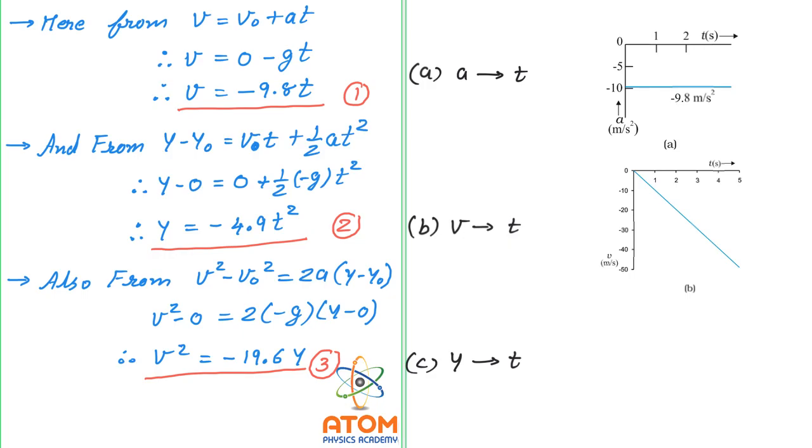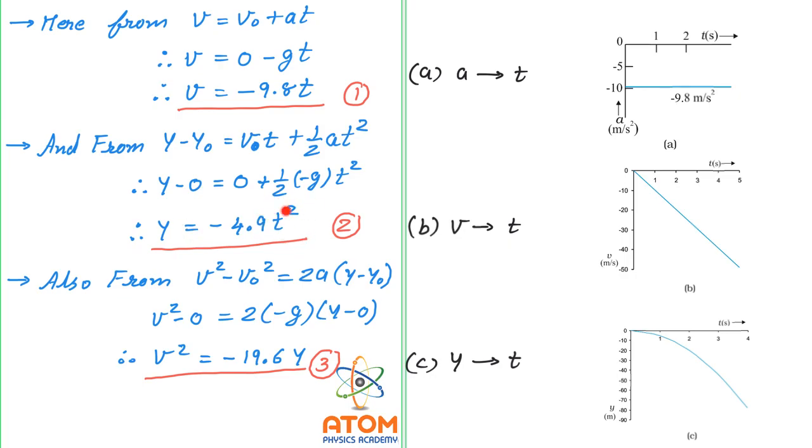One more graph we can draw is the position versus time graph, and that will be something like this. You can see this is position y, and here the negative side of the position is taken. You can see it is minus 10, minus 20, minus 30 and so on, and here is time t. Why negative? Because obviously the motion is in the downward direction, so we are taking negative y. And you can take this equation, look here in this left side, to find the values of y for different time t.